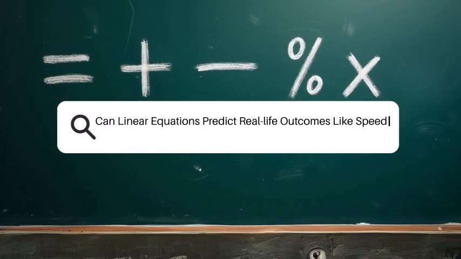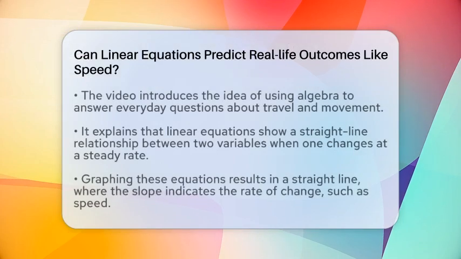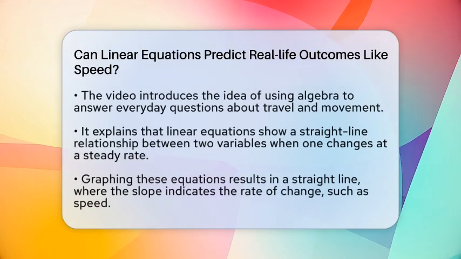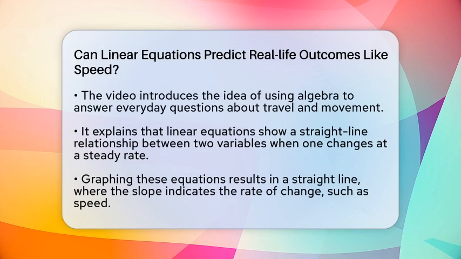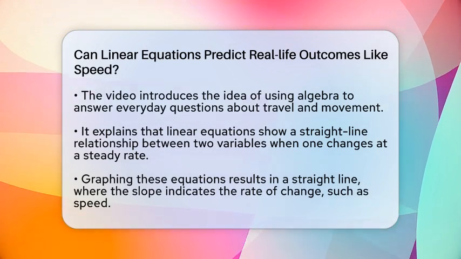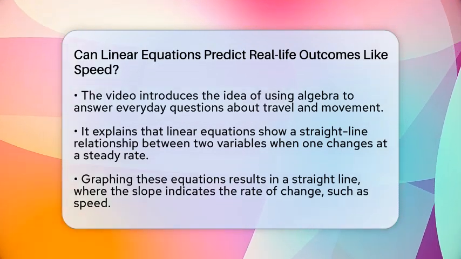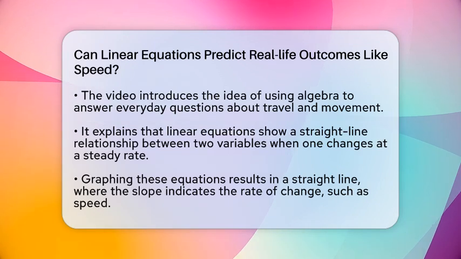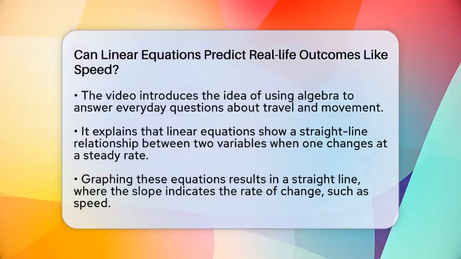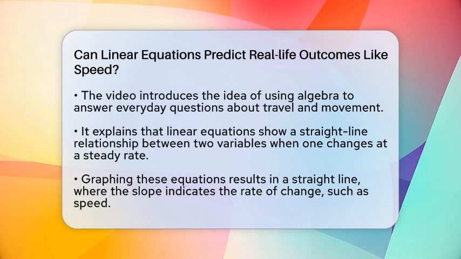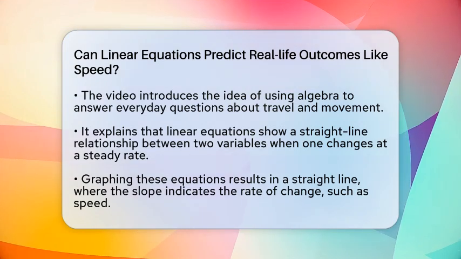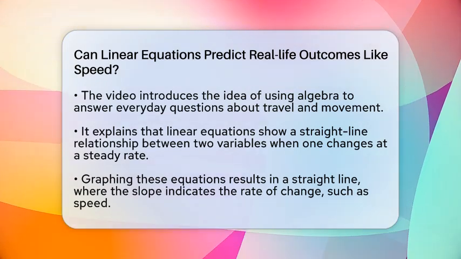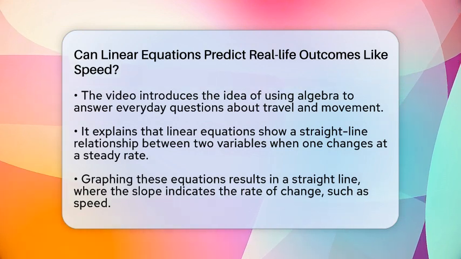Can linear equations predict real-life outcomes like speed? Imagine you're driving a car and want to know how far you'll go in a certain amount of time. Or maybe you're planning a trip and need to figure out how long it will take to reach your destination. These are everyday questions that can be answered with the help of algebra, especially linear equations. But can these equations really predict outcomes like speed?